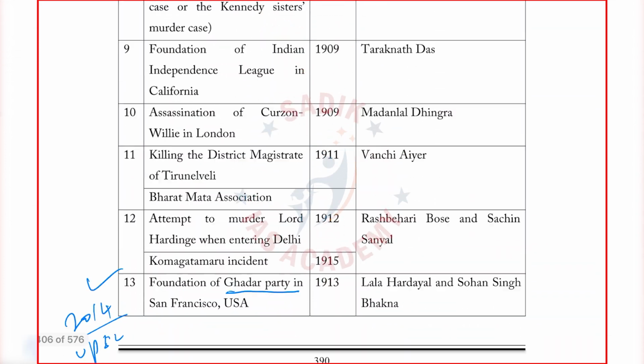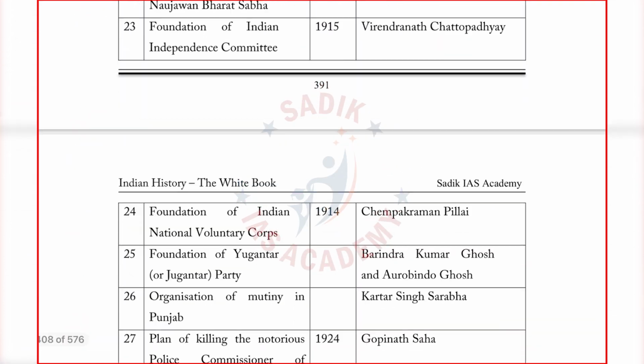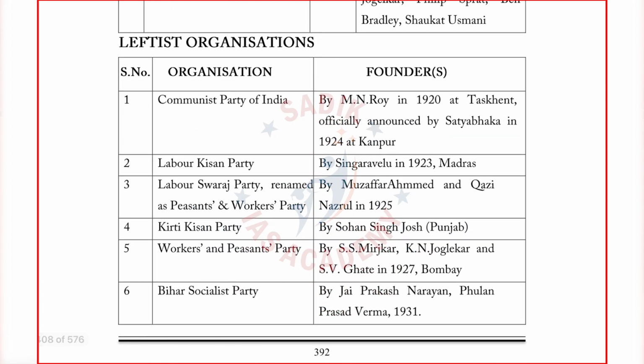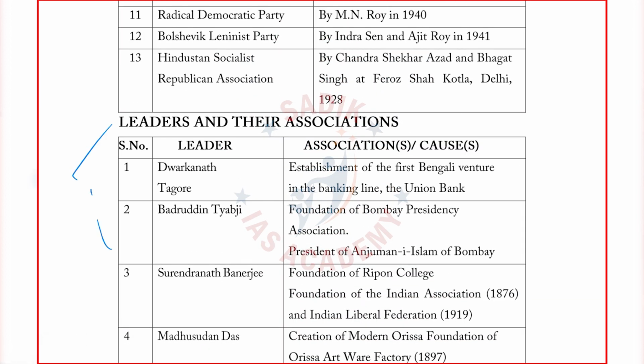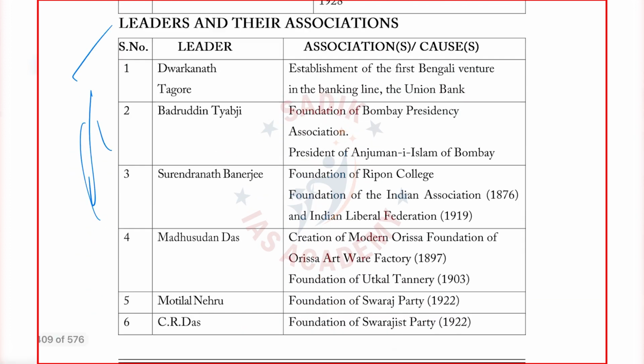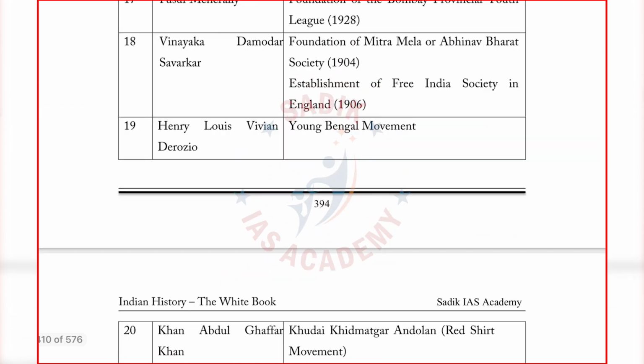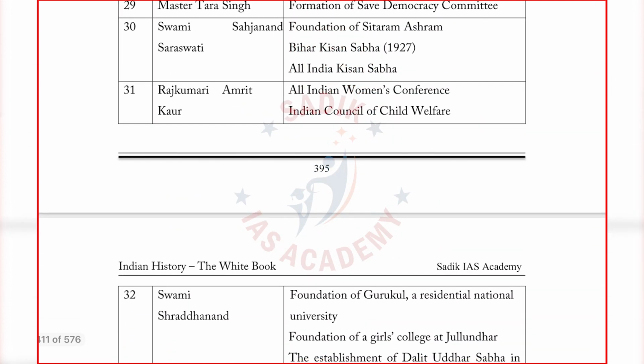Next, leftist organizations. What are the leftist organizations? Founders, leaders and their association. Each and every leader, what he was associated with. Separately, leader wise I have given. All the leaders I have compiled. Important leaders and their organizations. This is also there.